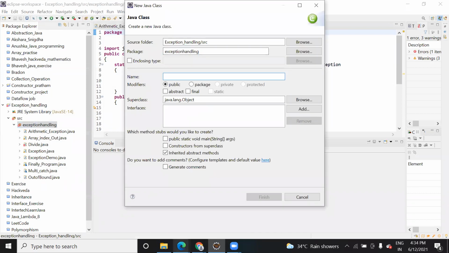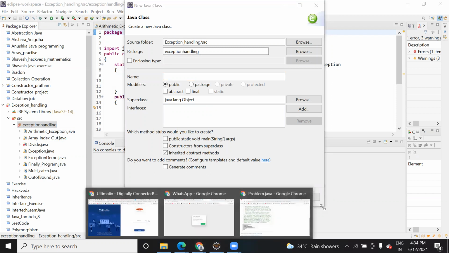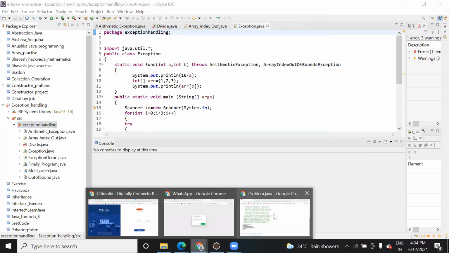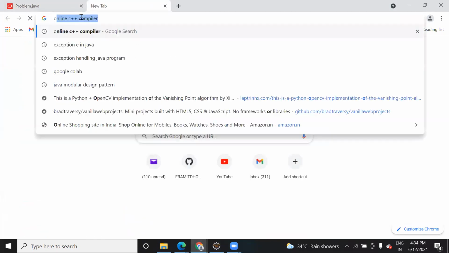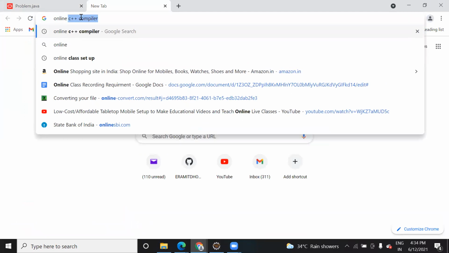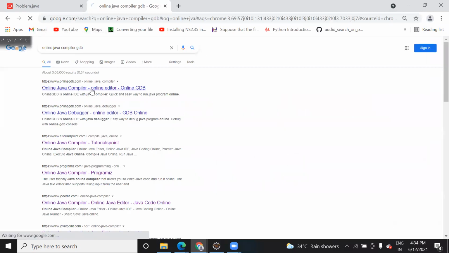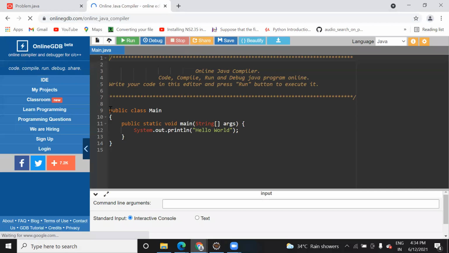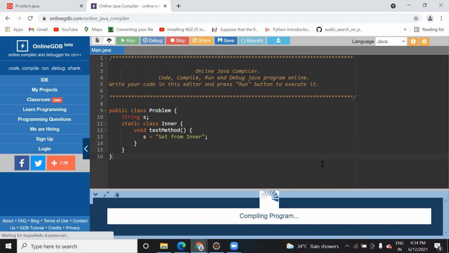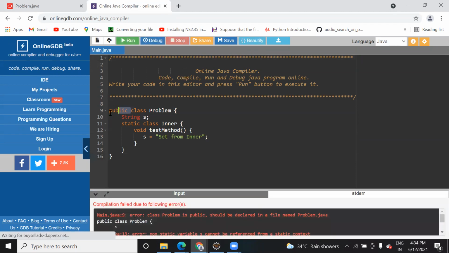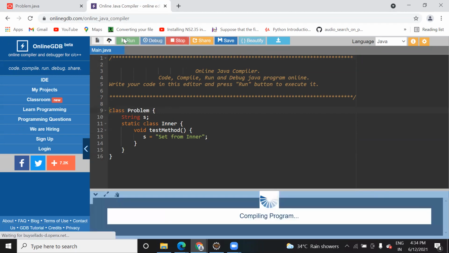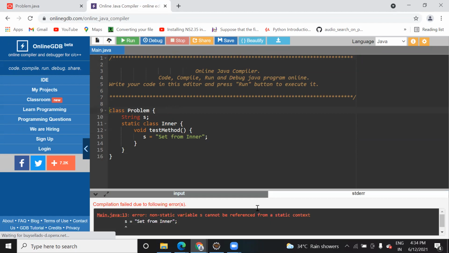Or you can check on an online compiler. Yeah, there can be. It is giving an error here itself: non-static variable.